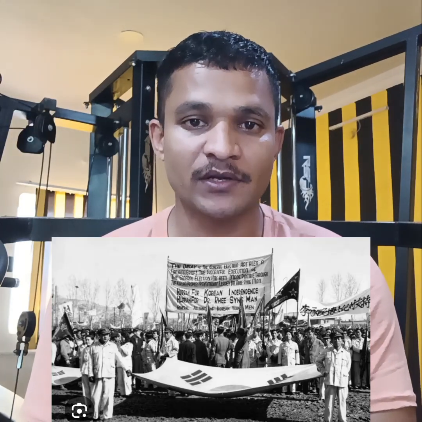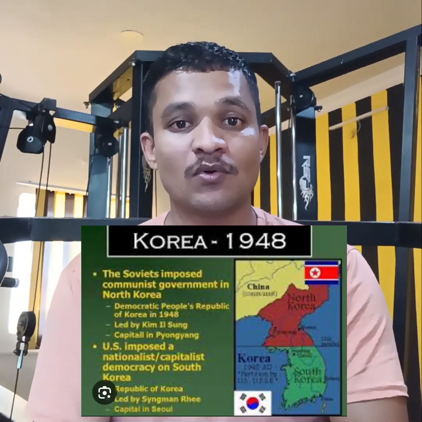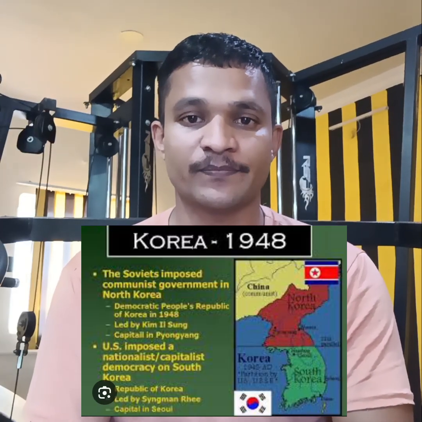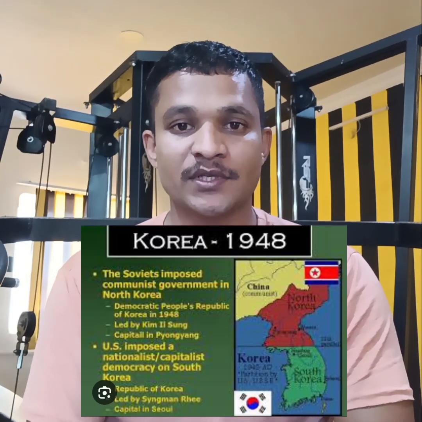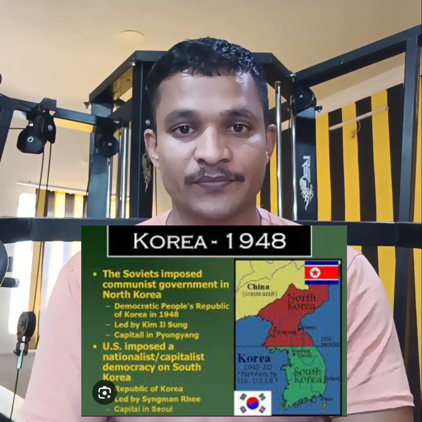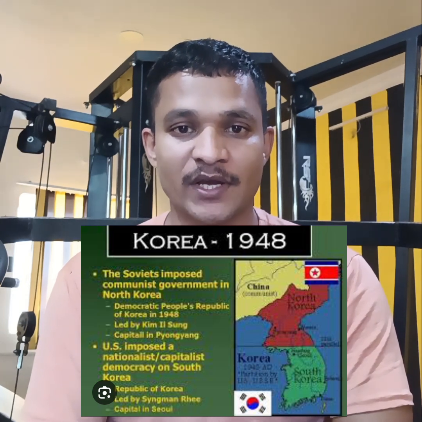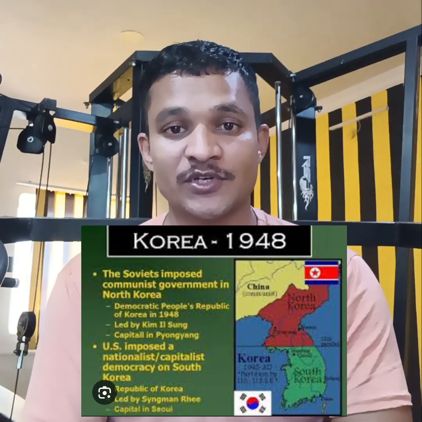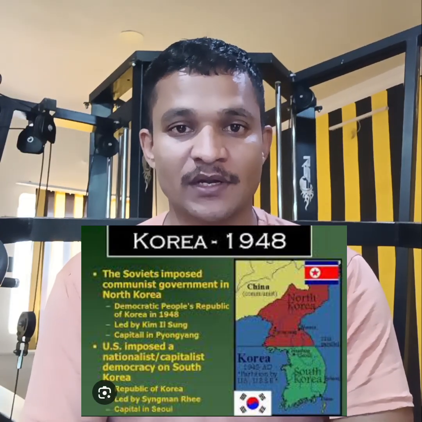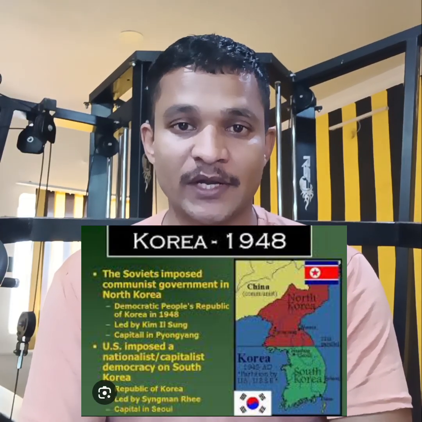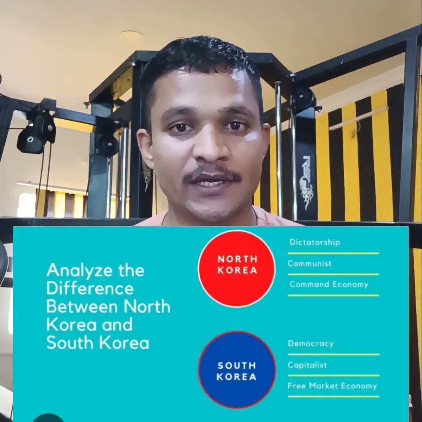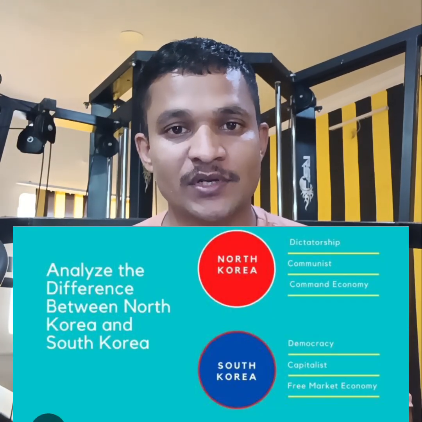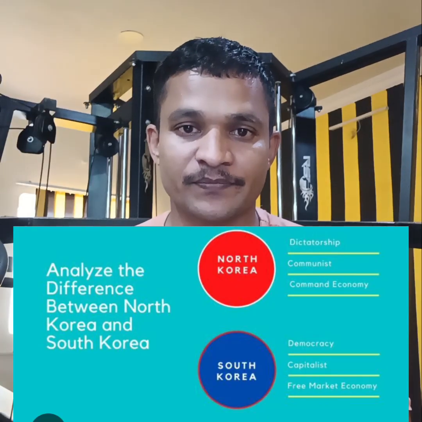Two major countries entered the Korea region: Russia took control over North Korea, and America took control over South Korea. They continuously controlled those regions, and they split Korea into two parts in the year 1948 and established their own governments. Now, North Korea has a communist government, and South Korea has a democratic government. That means South Korea has the Western ideology, and North Korea has the Eastern ideology.